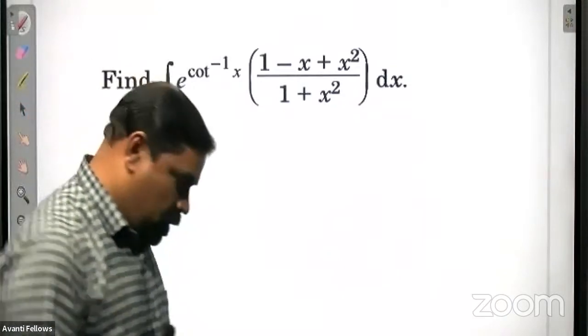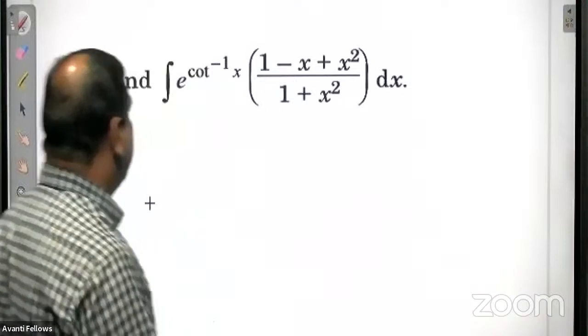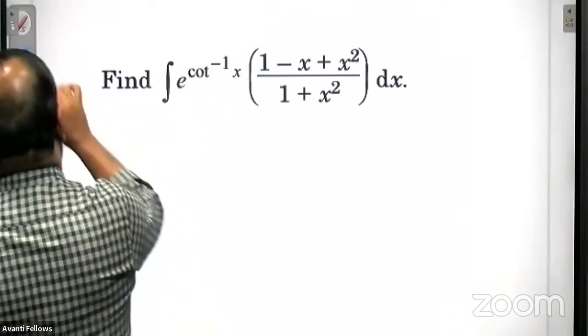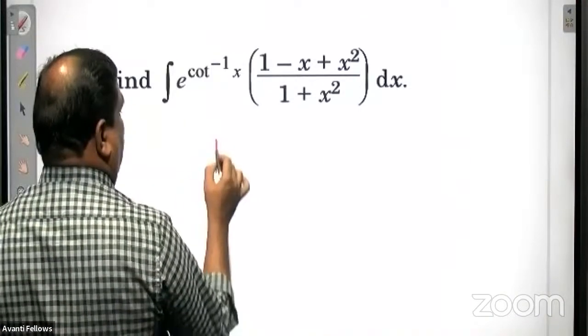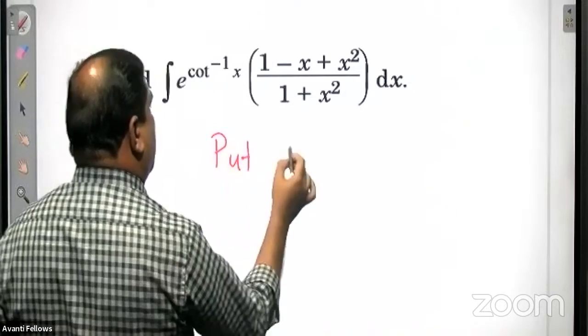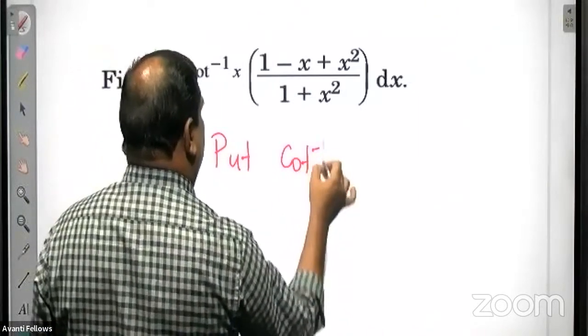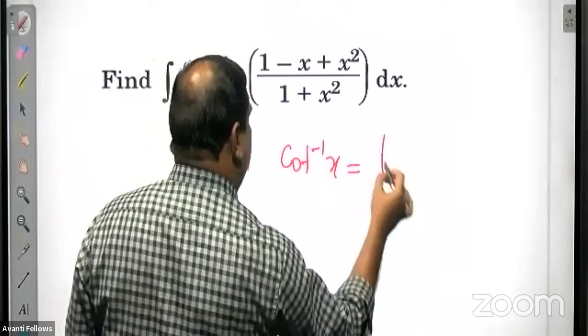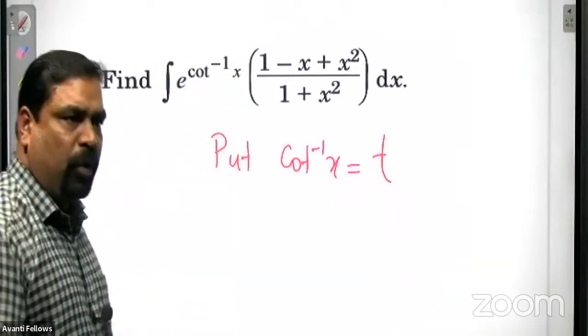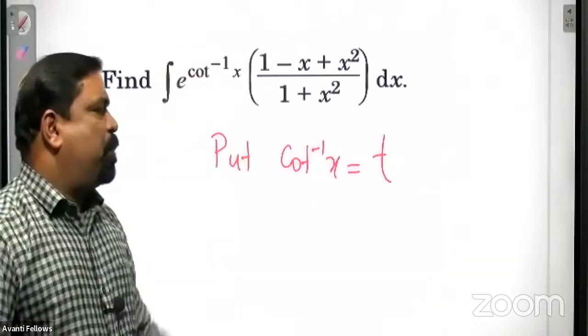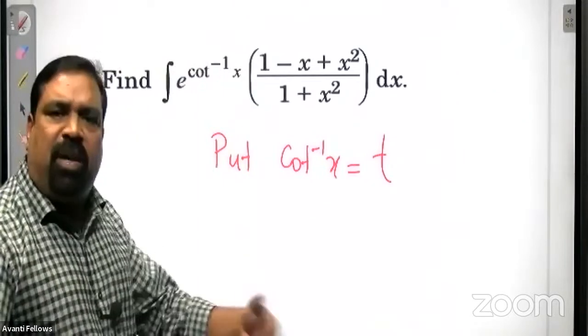Okay, so got it? Here we have to make a substitution: cot inverse x equal to t. Let's do the substitution and see what happens.